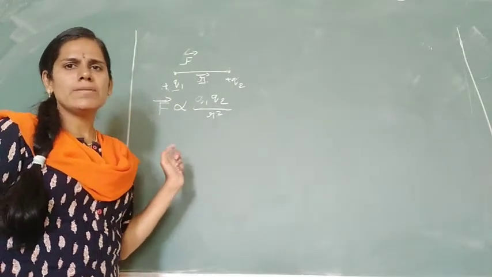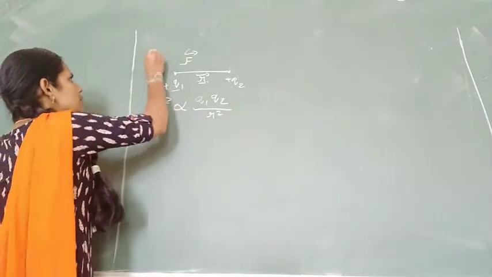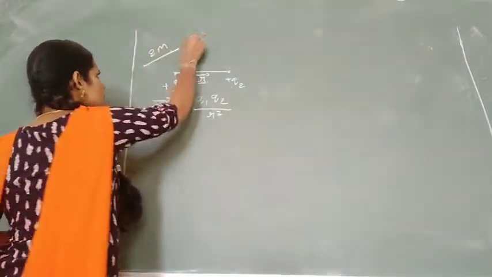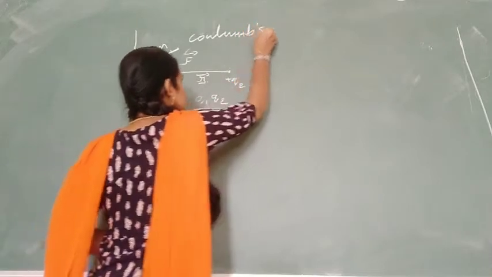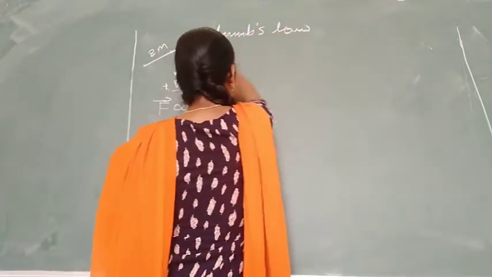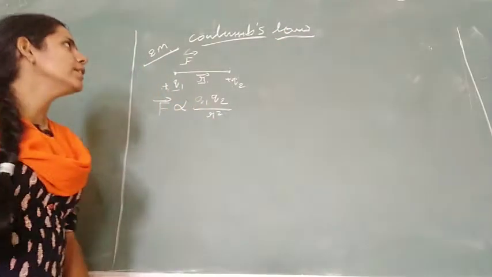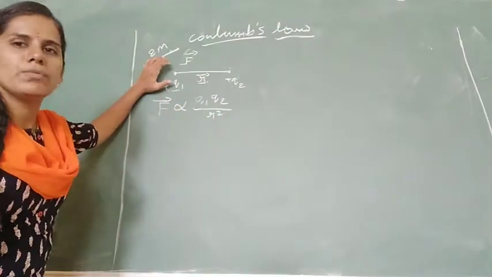It is very important for 2 marks. Coulomb's law is very important, a definite question for the exam.